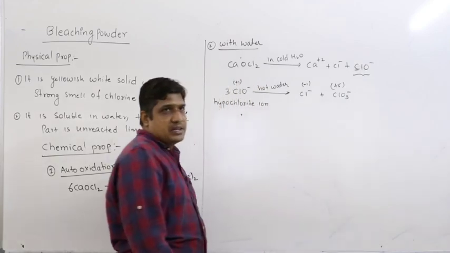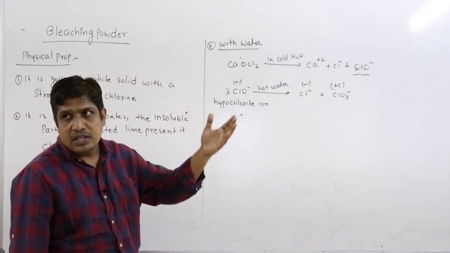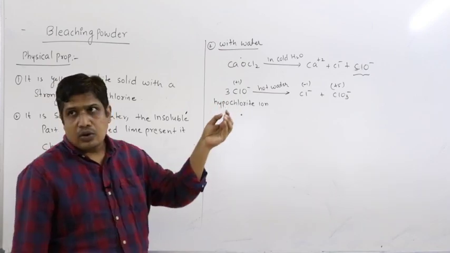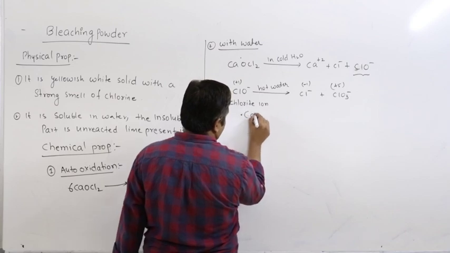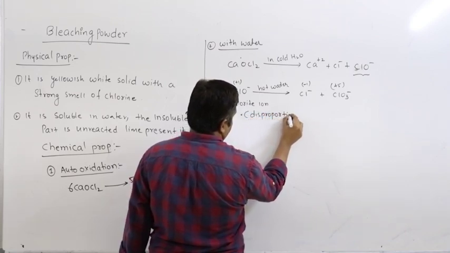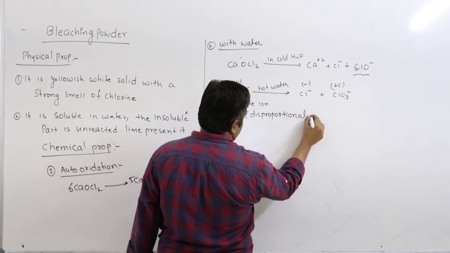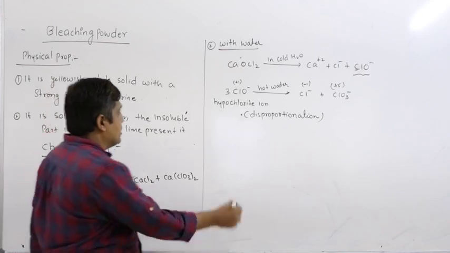So +1 to -1 is a decrease in oxidation state, +1 to +5 is an increase in oxidation state, therefore it undergoes disproportionation.